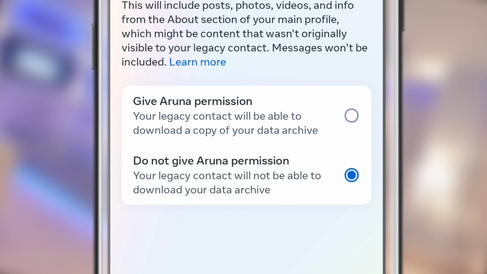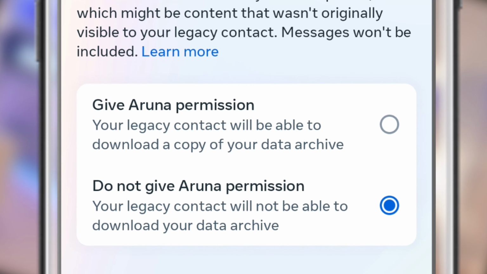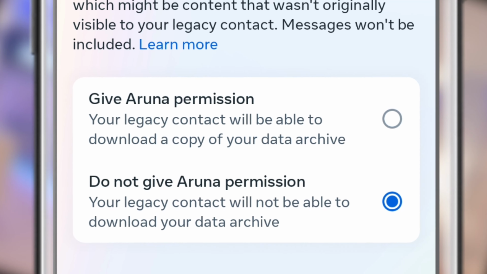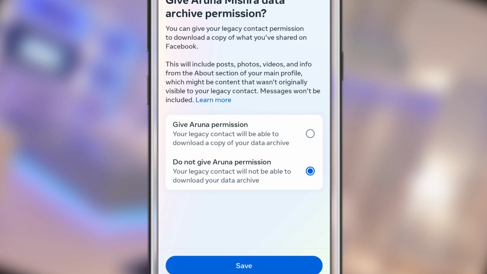Now you need to select whether you want to give the permission to your friend or you don't want to give the permission. So if you want to give the permission, you can click on the first option, and if you don't want to give any permission, you can click on the second option, and then you need to click on save.